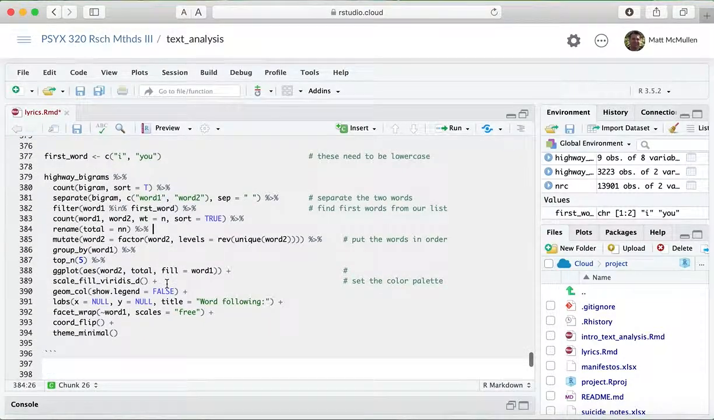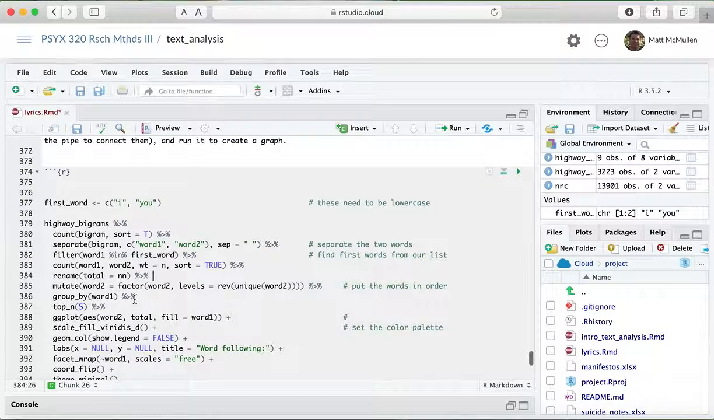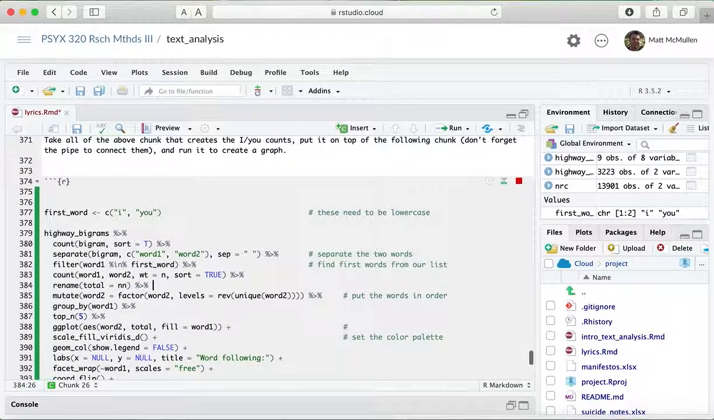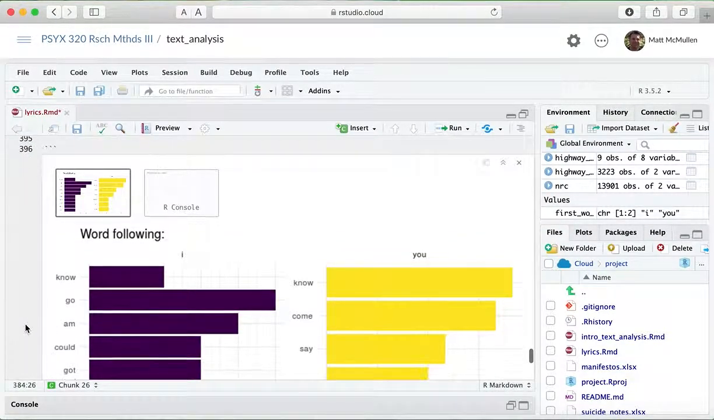And then basically, I don't want to go into all the details, but it's tidying up some stuff and then creating the graph of the I and you words. So let's run that. And so there we go.